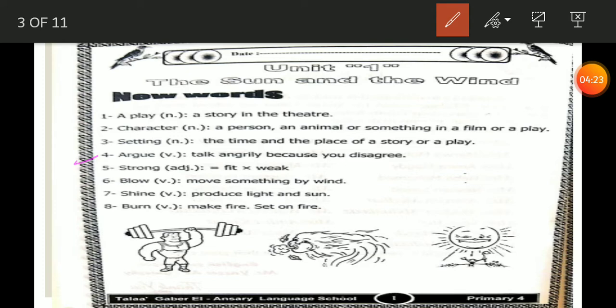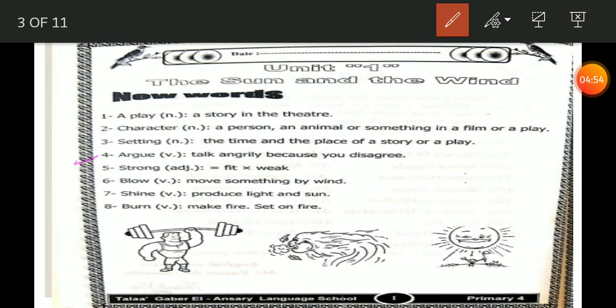The boy said, Shinward is the best singer all over the world. But the other one said, no, Jennifer Lopez is the best one all over the world. They are talking angrily. Why? Because they disagree with each other. So when you talk angrily because you disagree, it's a verb that means argue.